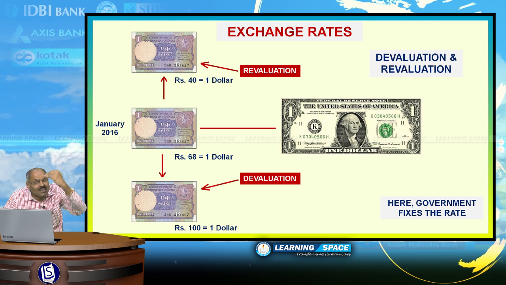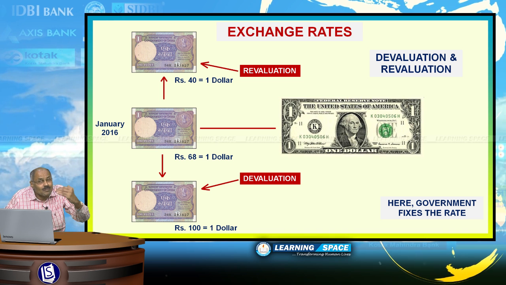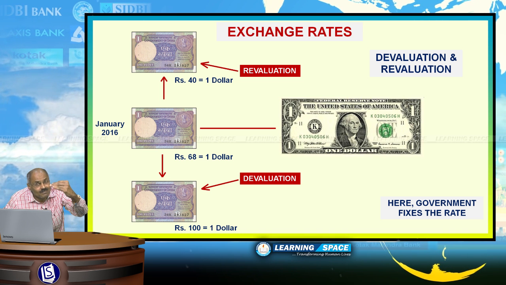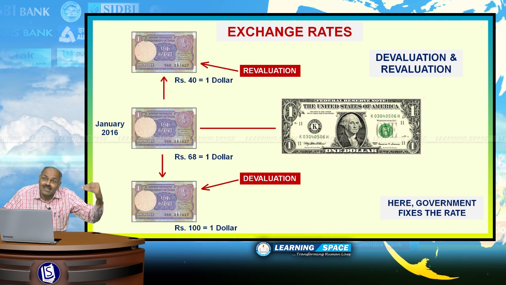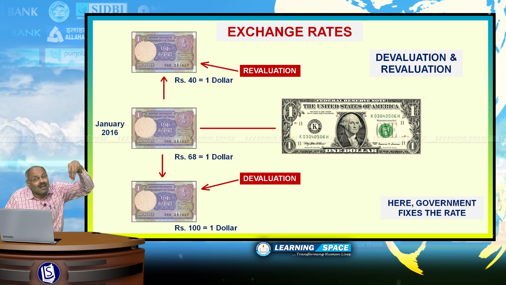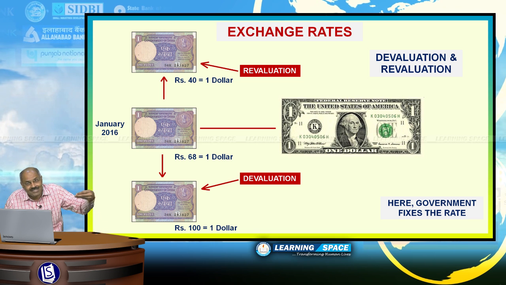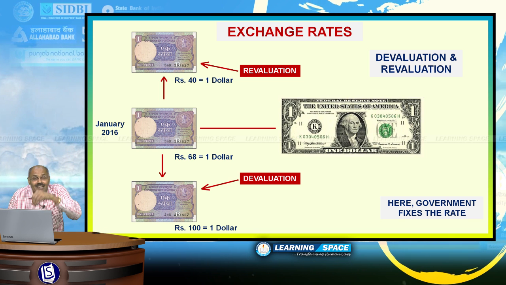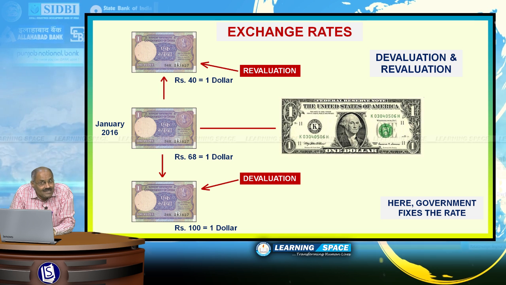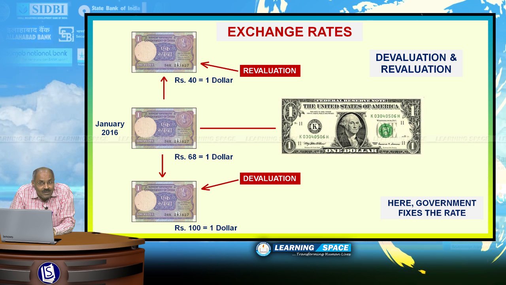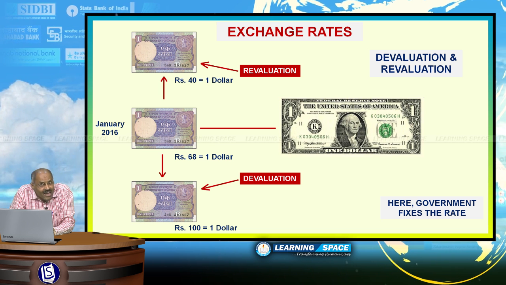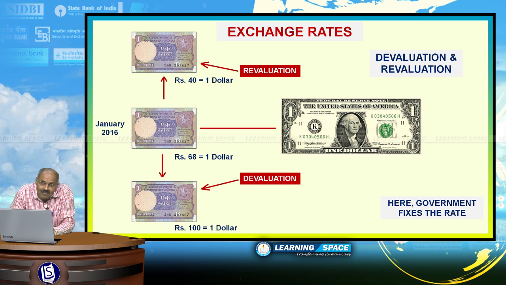So, revaluation and devaluation are by the government, but appreciation and depreciation are natural phenomena which take place because of market forces. So, this difference please understand. With this it is very clear to you about appreciation, depreciation, revaluation and devaluation.